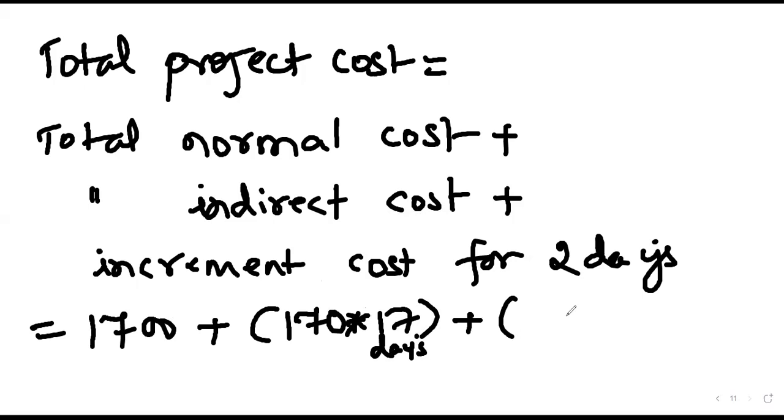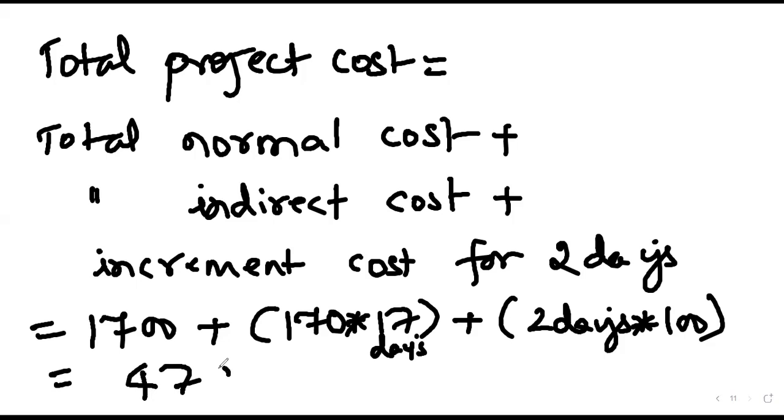Increment cost for 2 days, 100 into 2. Total, directly tell me: 1,700 plus 2,890 plus 200. 4790. 4790.